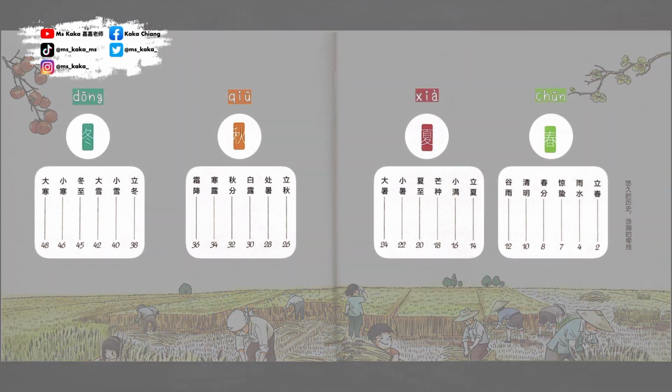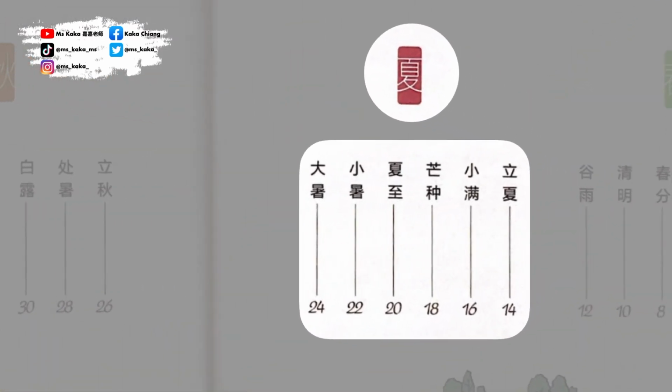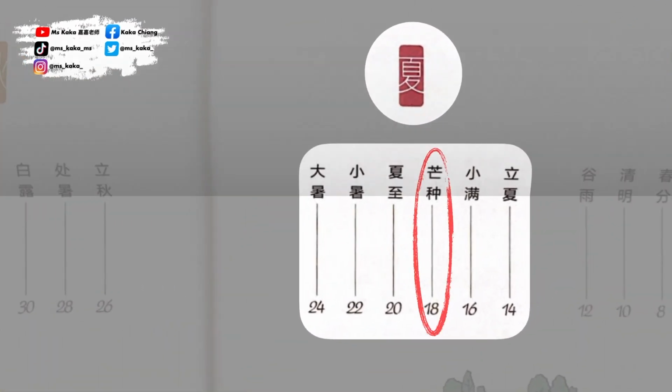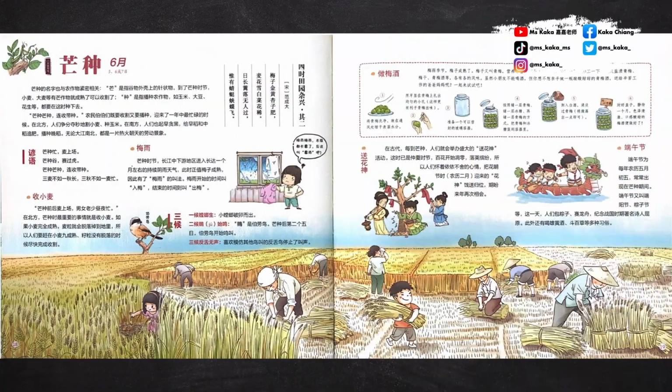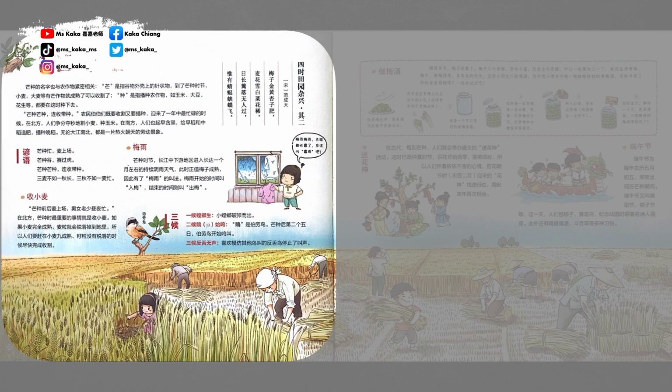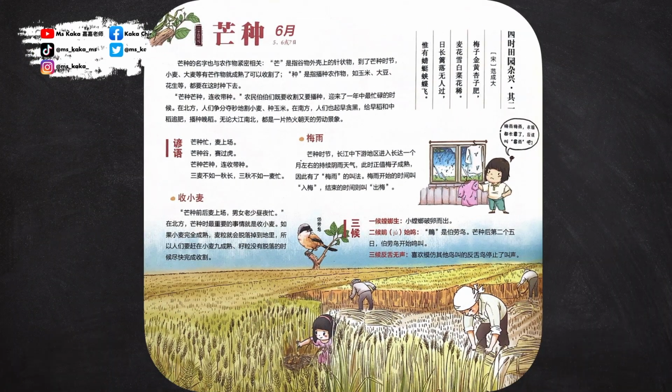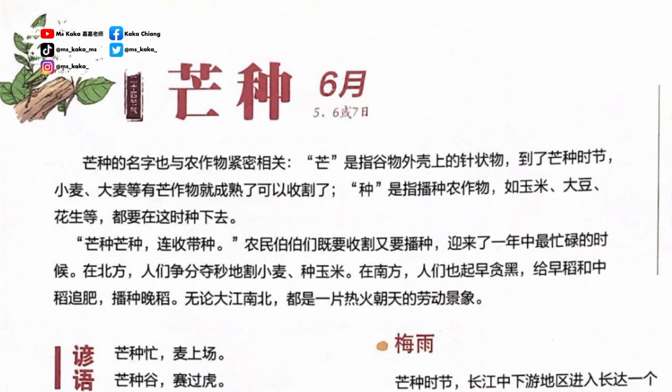So let's dive right in. Let's take a deeper look into the book 我们的节气 compiled by 洋洋兔 and published by 泰山出版社. Today we're shifting our focus to 芒种. 芒种 usually falls on either June 5th, the 6th, or 7th each year. This year, 芒种 is on June the 6th. Now let's dive into our reading and explore what Mangzhong is all about.